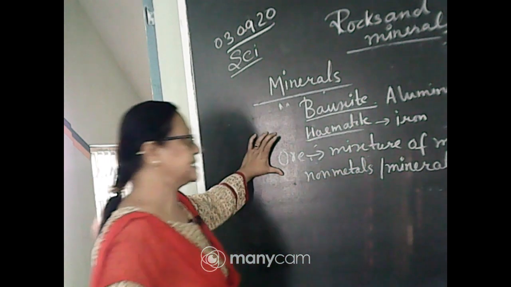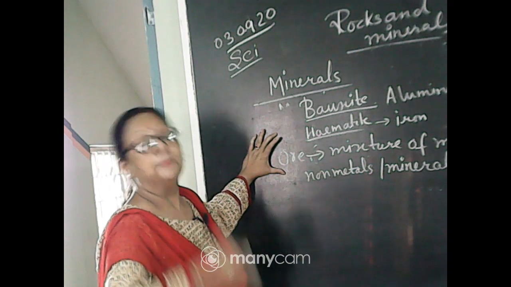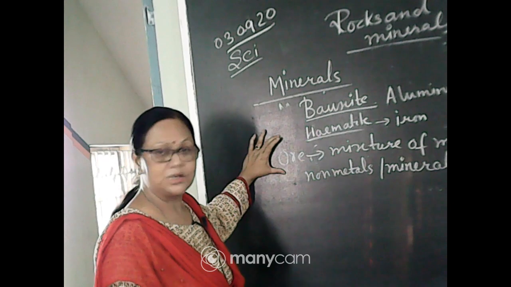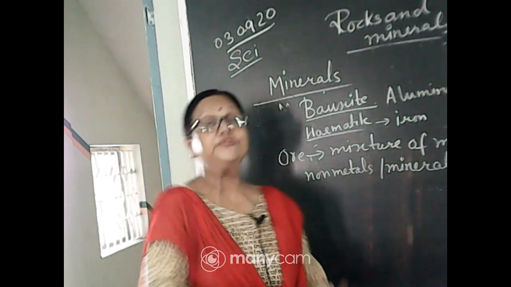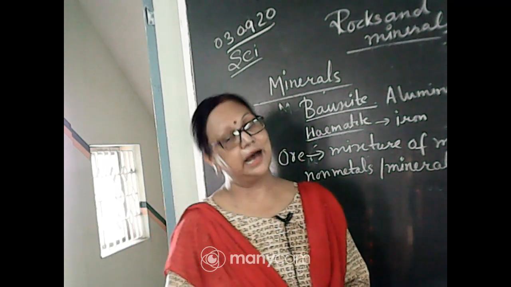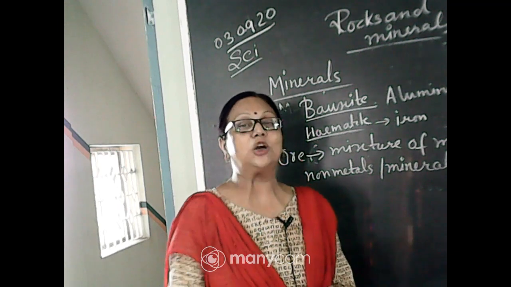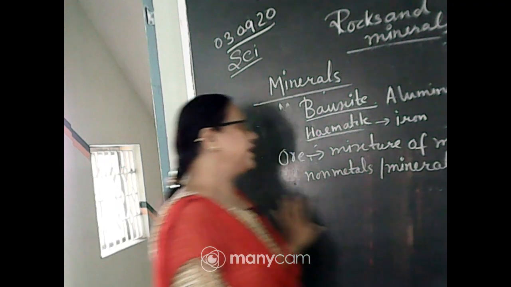So ore is actually a part of rock, or a mass of metals and non-metals or minerals. The part of rock from which we are taking out different kinds of metal is called ore. Just like when we take minerals out of the rock, that is called mineral ore. These are profitable because we know what the metals are.